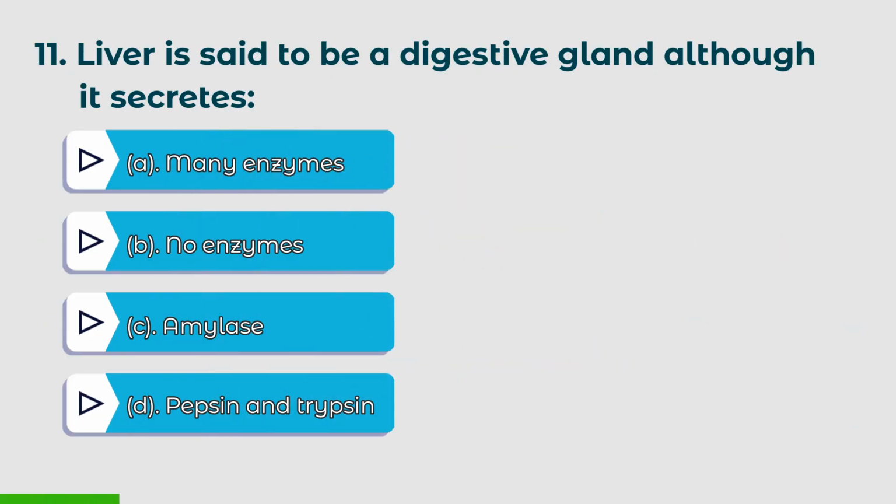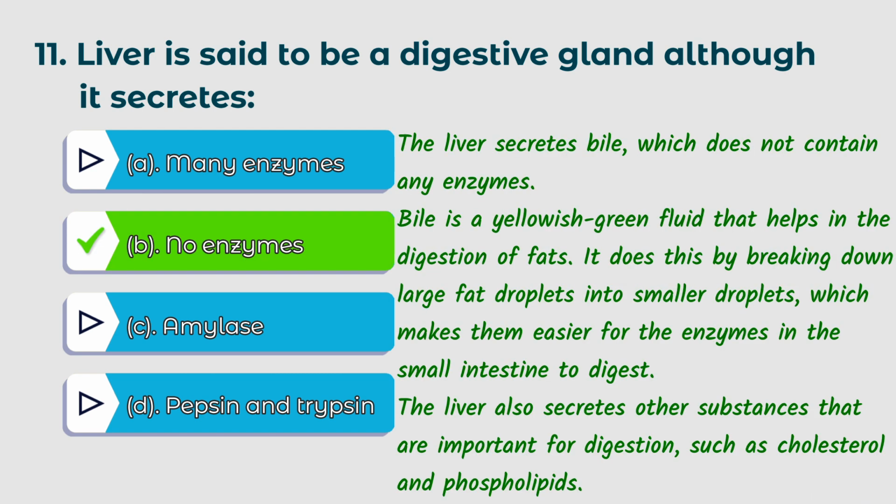Eleventh question: the liver is said to be a digestive gland, although it secretes? Options: A. Many enzymes, B. No enzymes, C. Amylase, D. Pepsin and trypsin. The right answer is B. No enzymes. The liver secretes bile, which does not contain any enzymes. Bile is a yellowish green fluid that helps in the digestion of fats.